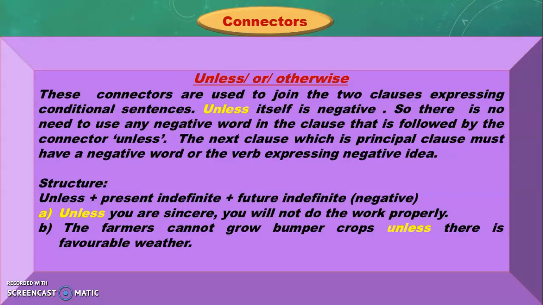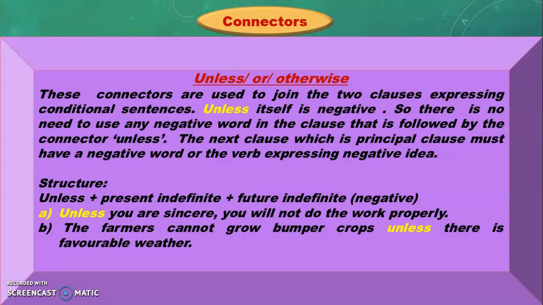The next clause, which is the principal clause, must have a negative word or a verb expressing a negative idea. As unless itself is negative, the principal clause should be in negative form. Sometimes we cannot find any negative word in this clause, but the verb itself can express the negative idea. Now look at the example.